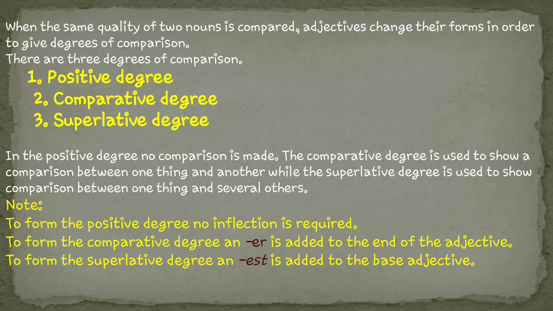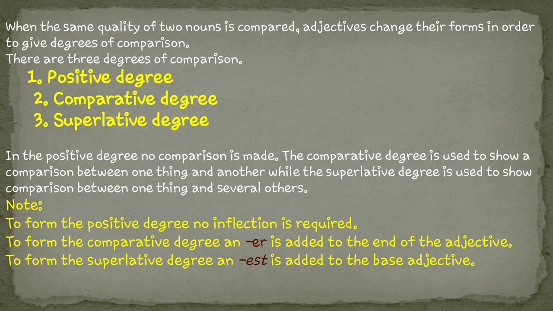Now, when the same quality of two nouns is compared, many times we see that two different nouns are given in the same sentence. So how can we say that a particular noun is bigger or smaller, of a high value or low value? So you should know how it is compared.